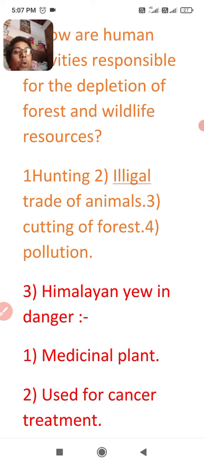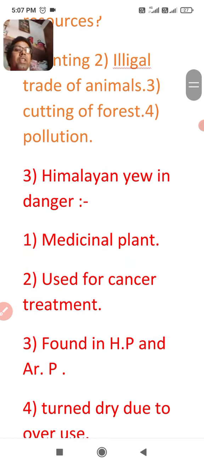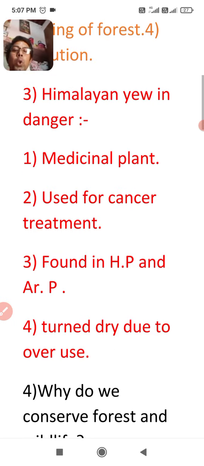So you are going to read about the features of the Himalayan yew and why it is in danger. This is a medicinal plant used for cancer treatment, and it is found in Himachal Pradesh and Arunachal Pradesh. So it is mainly found in these two states. It turned dry due to overuse.